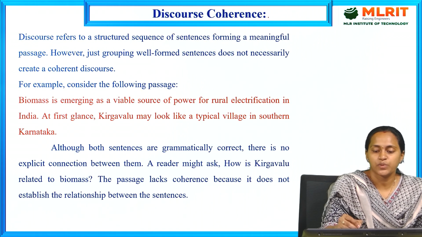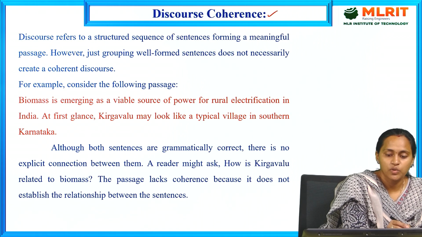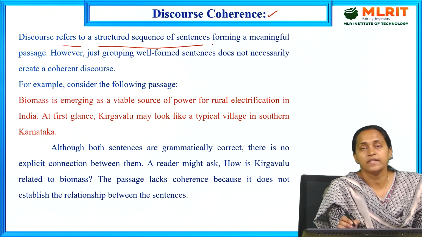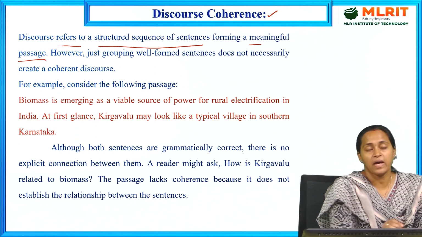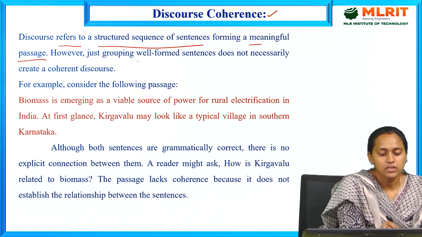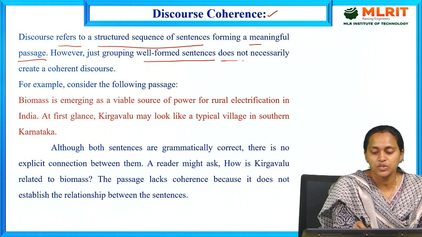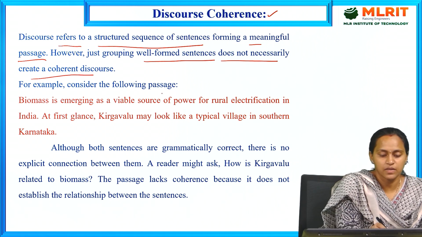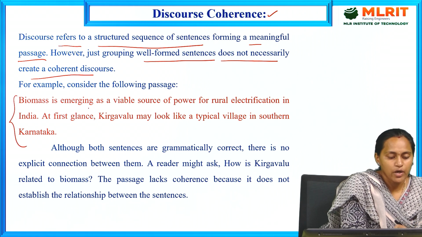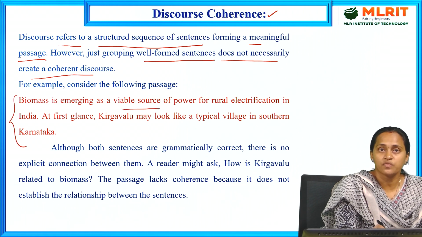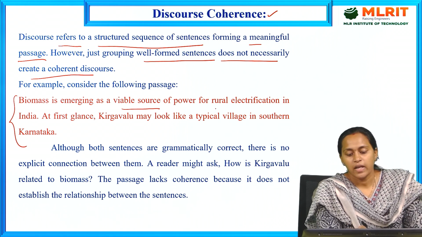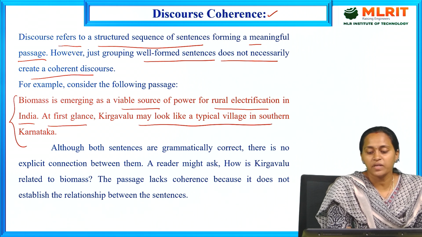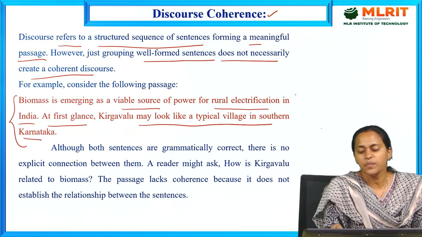Coming to discourse coherence. What is the meaning of discourse coherence? We already discussed it, right? Discourse means a structured sequence of sentences forming a meaningful passage. However, just grouping well-formed sentences does not necessarily create a coherent discourse. For example, consider this passage. Biomass is emerging as a viable source of power for rural electrification in India. At first glance, Kirgahalu may look like a typical village in southern Karnataka. This is an English passage.